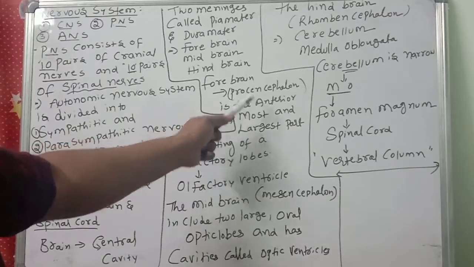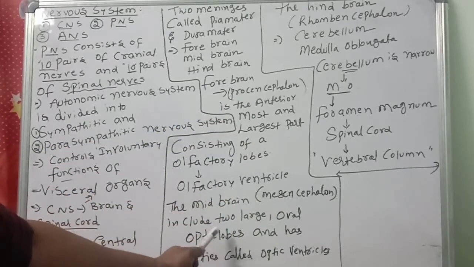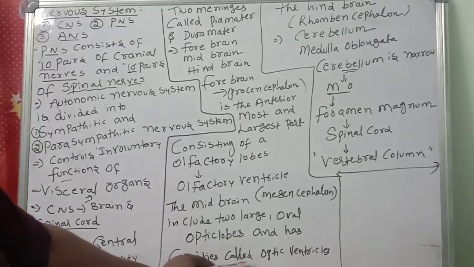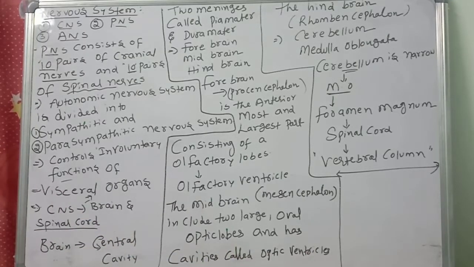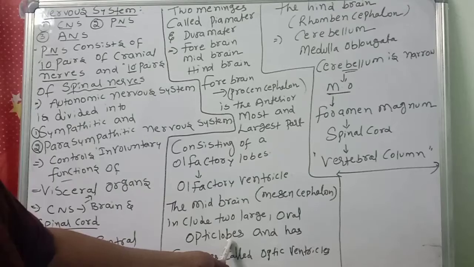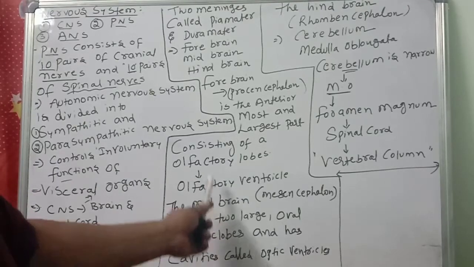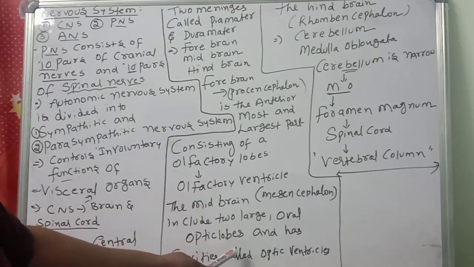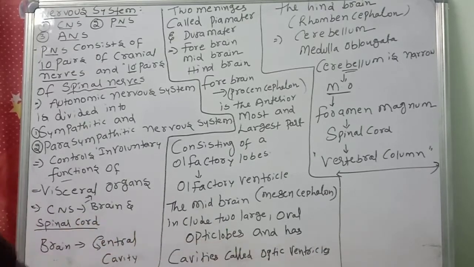It includes two large oval optic lobes and has cavities called optic ventricles. Here olfactory, here optic lobes. Understanding my point or not? Very important.